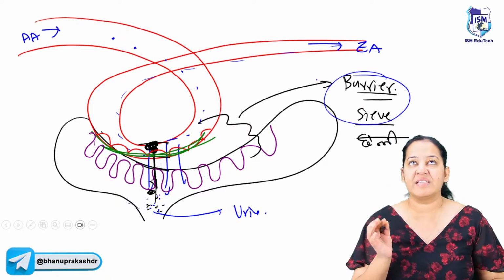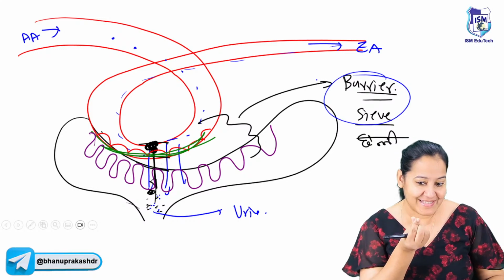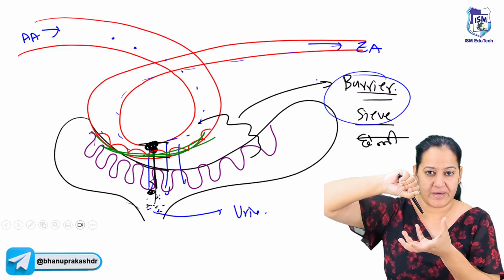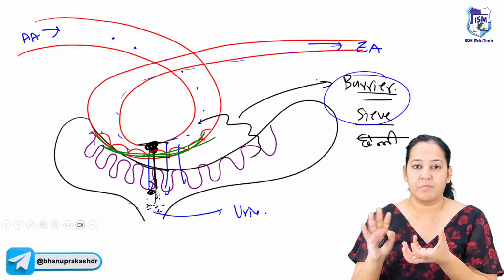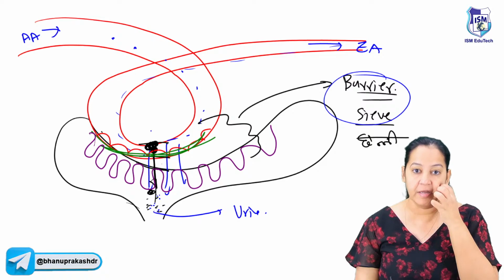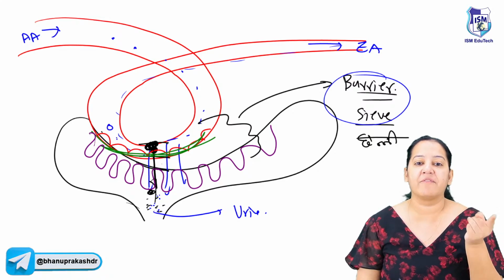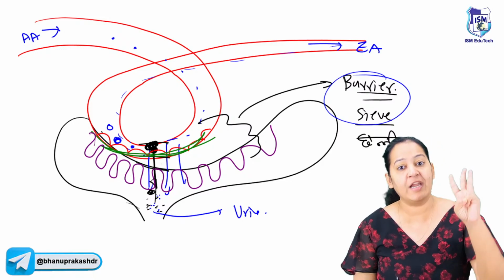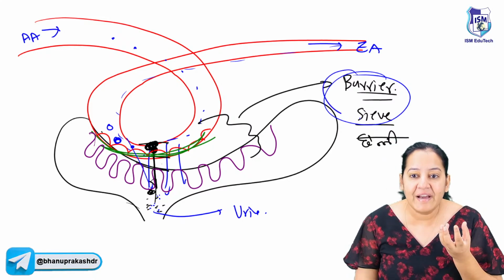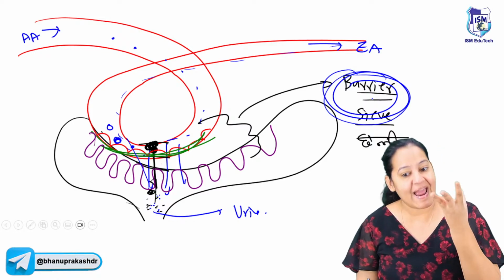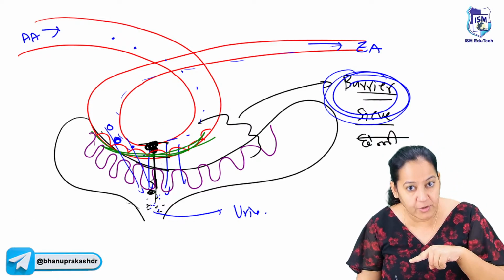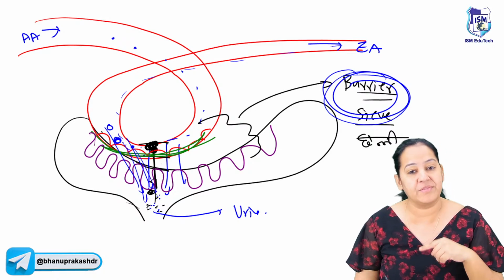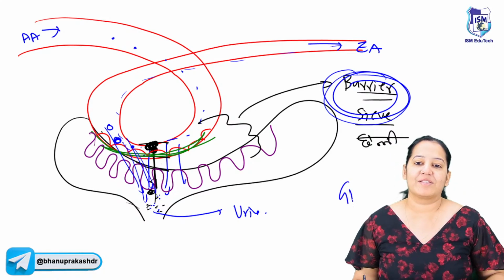Imagine if the sieve has big holes, if the pores in the sieve get enlarged. So what will happen whenever you are filtering your tea? The substance which is not supposed to pass will also pass inside the cup. You got my point? Inside the blood we have RBCs, WBCs, and proteins. We do not want the RBC, WBC and protein to pass in urine. But if the barrier is injured, the pores get enlarged, and the RBC will also come in the urine, that is known as hematuria. The WBC will also come in the urine, and protein will also come in the urine, that is proteinuria. So this disease is known as glomerulonephritis.